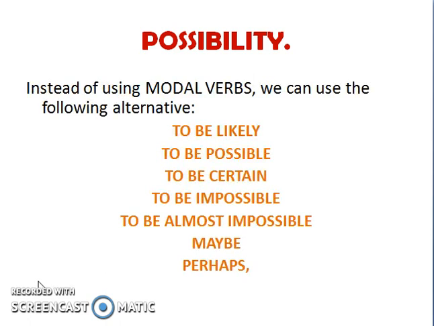Instead of using modal verbs, we can use the following alternatives: to be likely, to be possible, to be certain, to be impossible, to be almost impossible, maybe or perhaps. But we have to bear in mind that these are not modal verbs. They are only alternative expressions to give the same meaning or very close meaning to modal verbs.